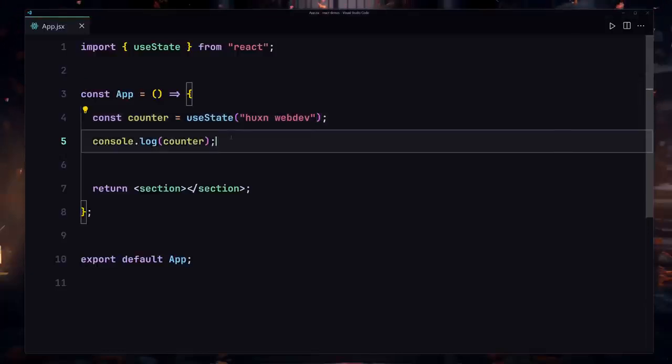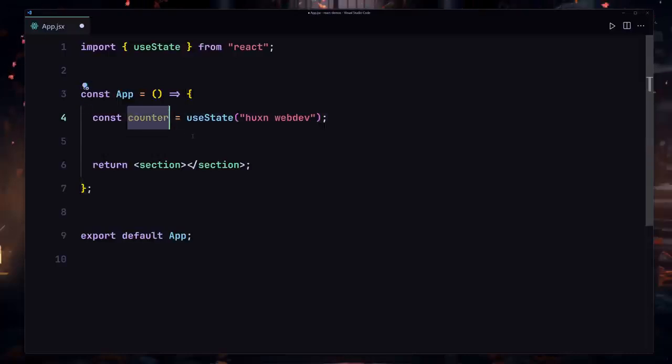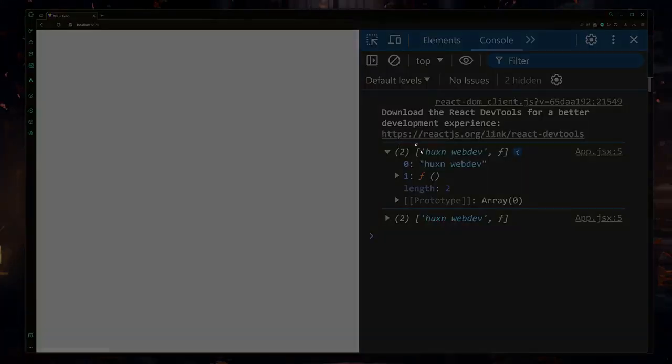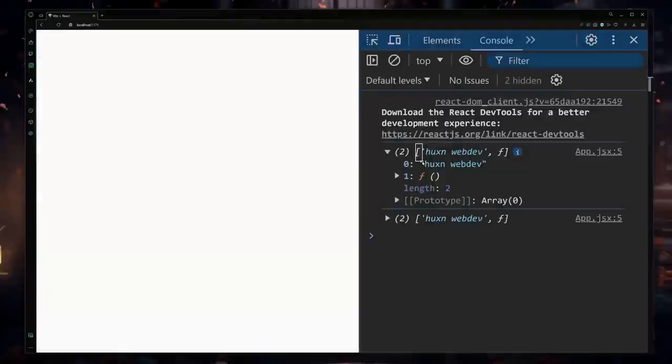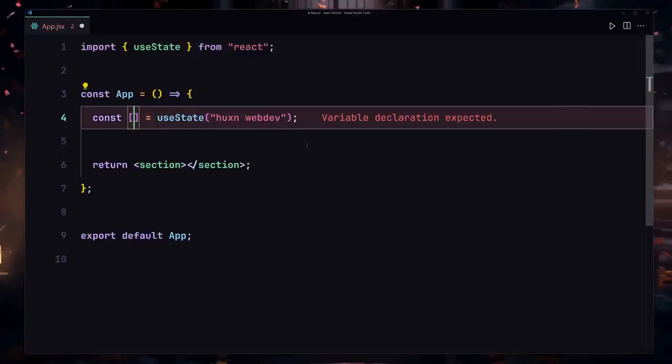So the best and the conventional way to use this useState is to destructure there by using array destructuring. Why is that? Because this is not an object, this is an array. So in this situation, we are going to be using array destructuring to destructure our initial value and also this function. We are going to be destructuring this initial value to use it somewhere, and also destructuring this function to change the value of this state. So what I'm going to do is remove this counter, and I'm going to be using the array destructuring syntax right here.